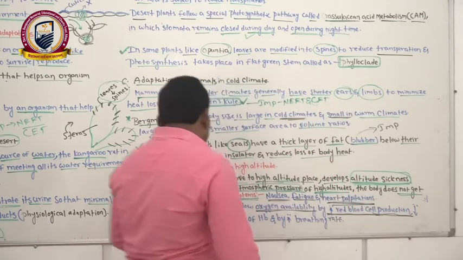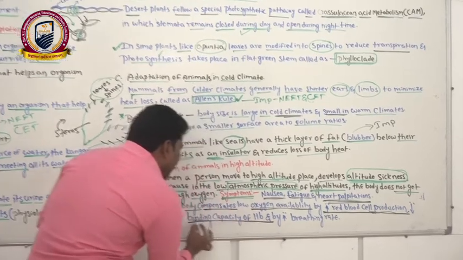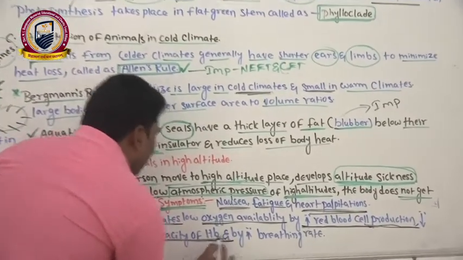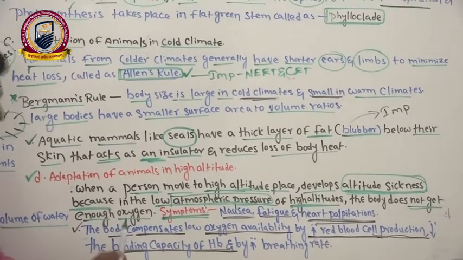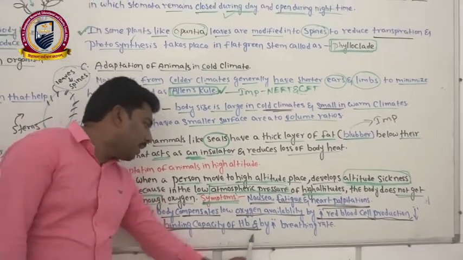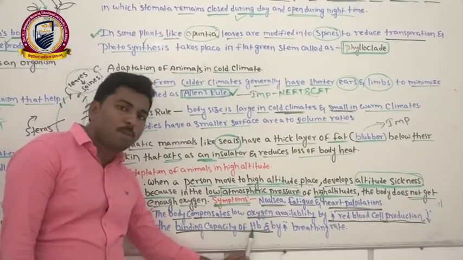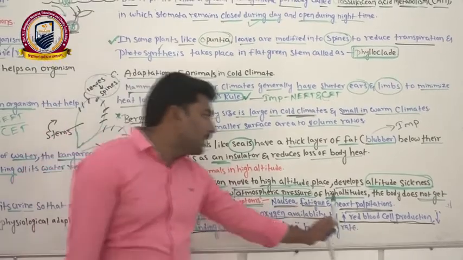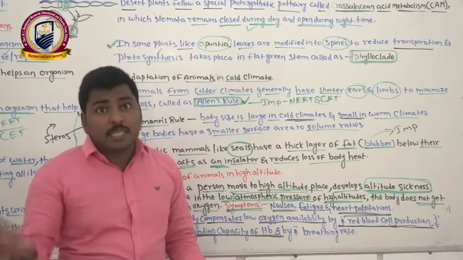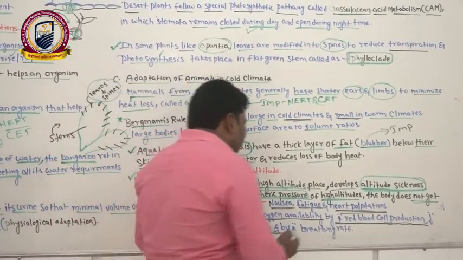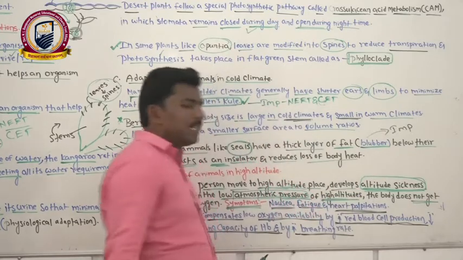The next point is decreased binding capacity. Oxygen binds to hemoglobin, converting into oxyhemoglobin and transporting to the body cells. With decreased binding capacity, the binding capacity of oxygen to the hemoglobin decreases. It is one thing. One more thing is increasing the red blood cells. When the red blood cells increase, they carry more oxygen, by increasing the breathing rate.